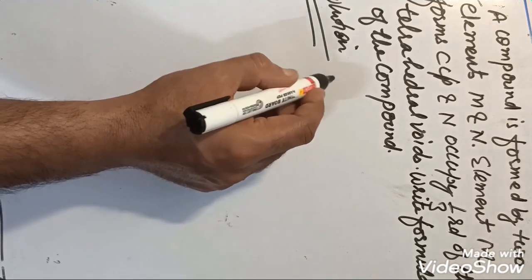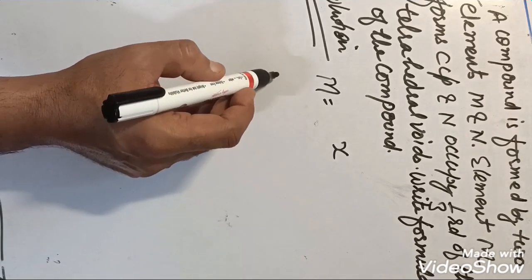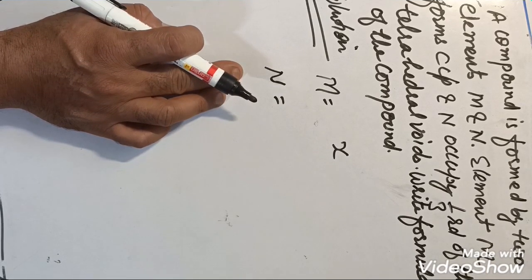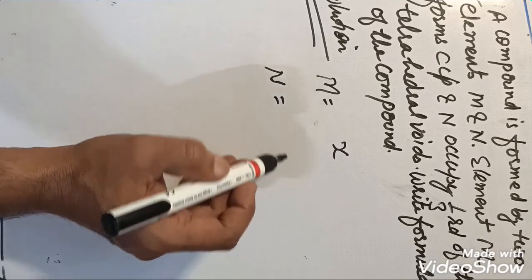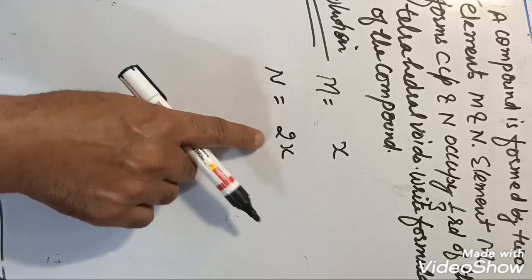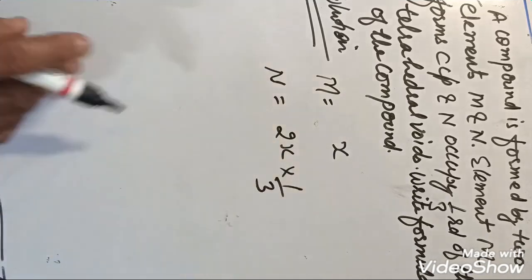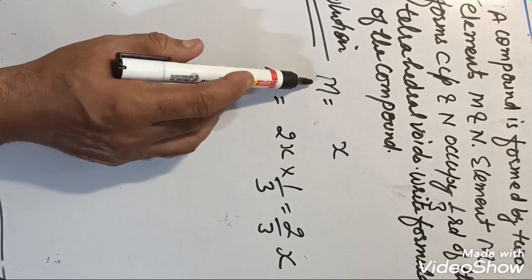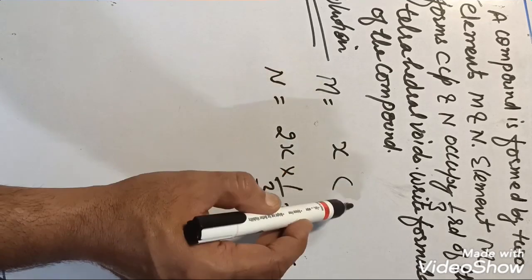Element M. Suppose element M is equal to x. X is what? Number of particles forming CCP. And N will be, N occupy 1/3 of tetrahedral voids. So how many tetrahedral voids are there? Tetrahedral will be 2x. So how many N? N is equal to 1/3 of 2x. So it will be 2/3 x.